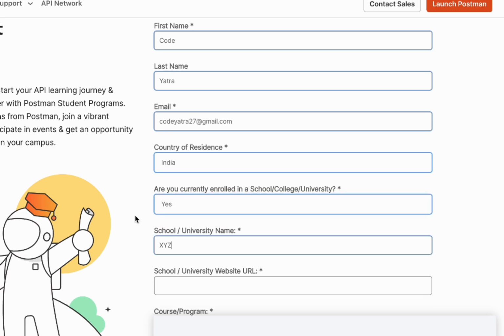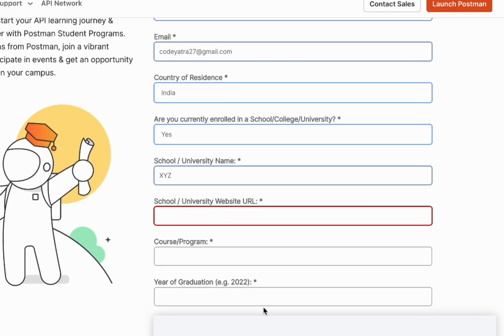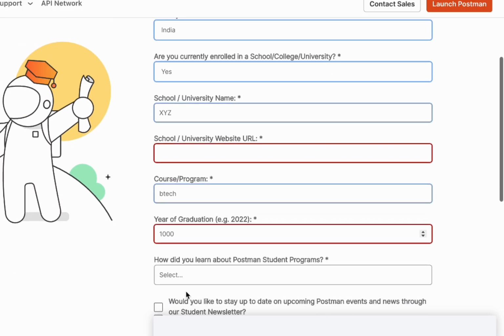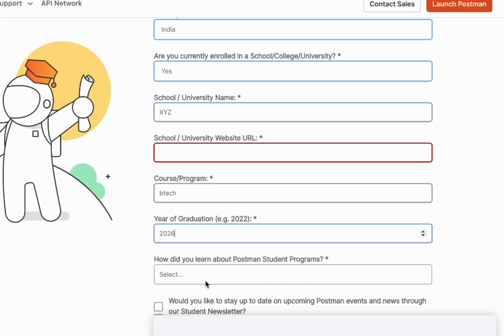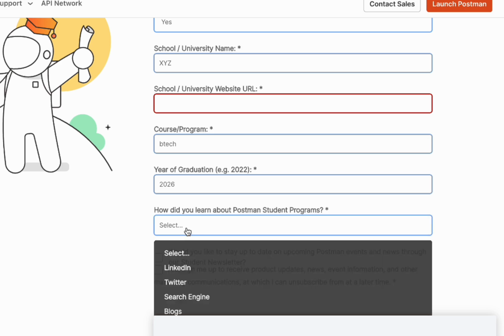So if it is not fake, for that only you have to put the URL of the college. If my college is, let's say, triple IT, then I have to put the URL of that college. Okay, the program, let's say it's BTech, and year of graduation, let's say it is 2026.